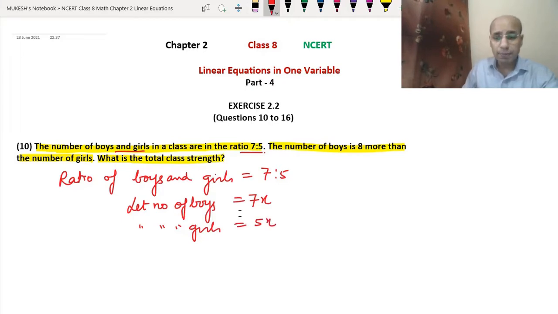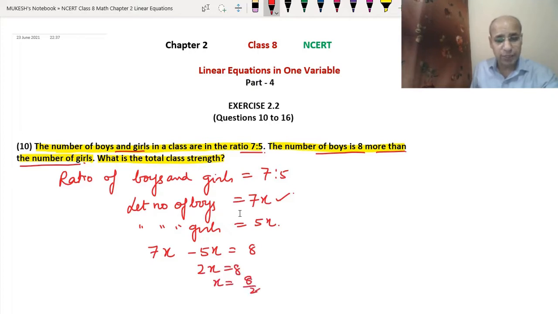The number of boys is 8 more than the number of girls, that means the difference between the number of boys and the number of girls is 8. So 7x minus 5x equals 8. Now this equation has been made. So 7x minus 5x is 2x equals 8. That means x equals 8 divided by 2, which is 4. So we got x equals 4.